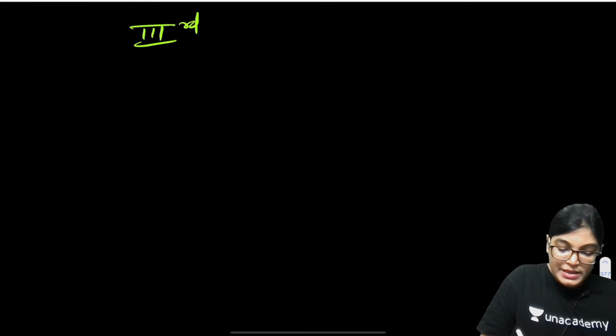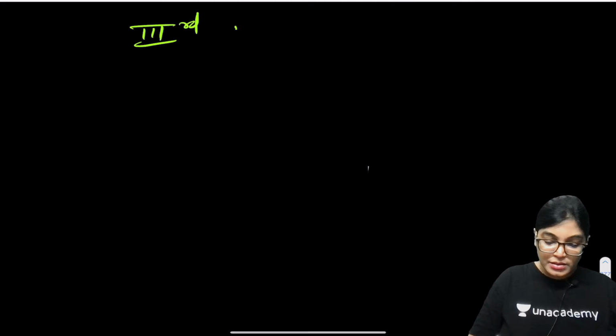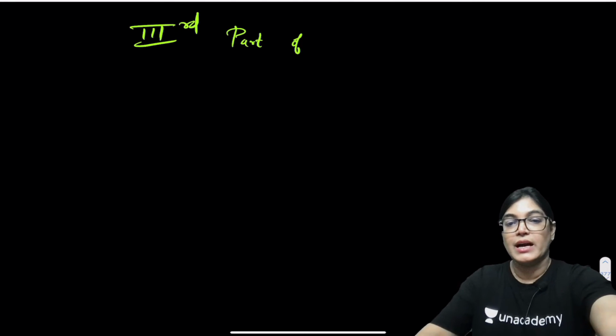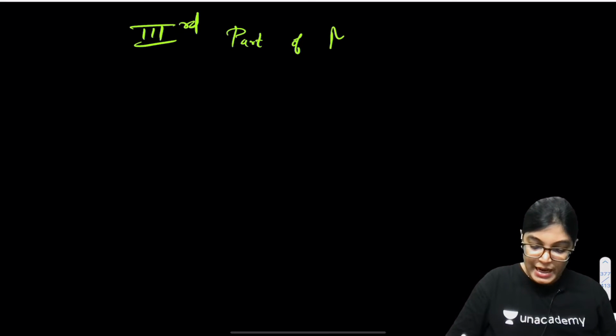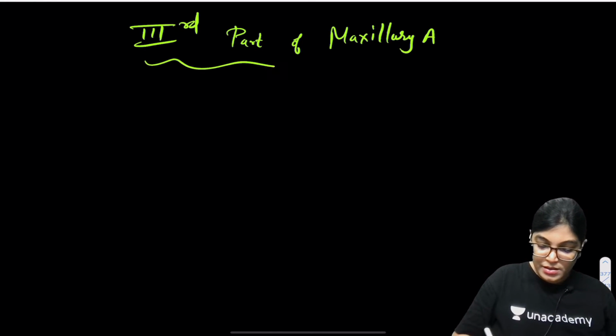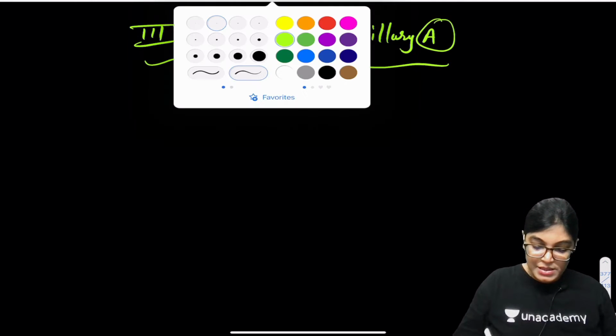Now coming to the third part. How many branches is the third part giving? The third part of the maxillary artery is giving 6 branches. Write down the names.